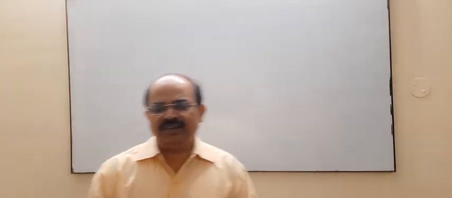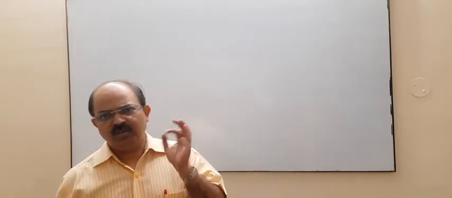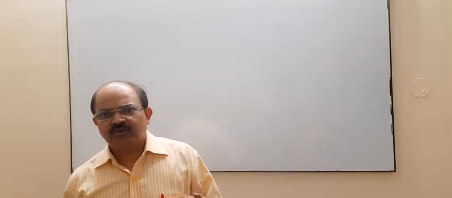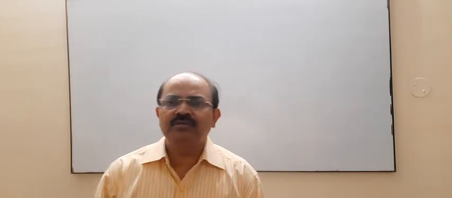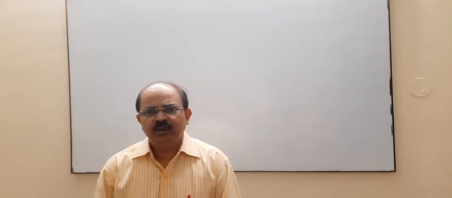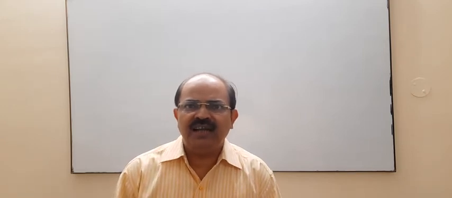In this video lecture, I am going to discuss the nomenclature of organic compounds which are denoted by bond line formula, or simply you can say bond line structure.